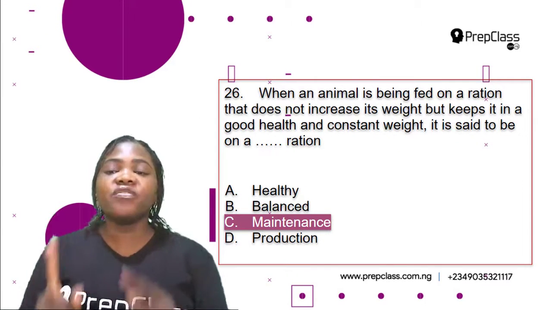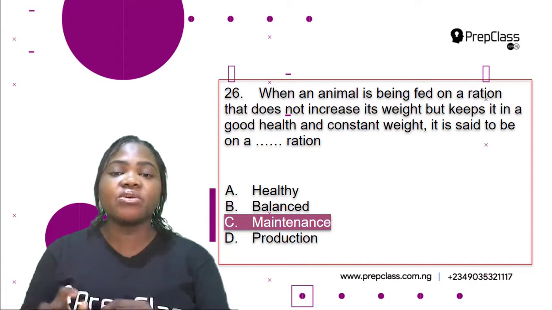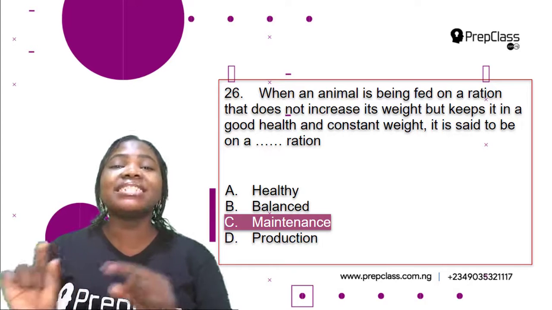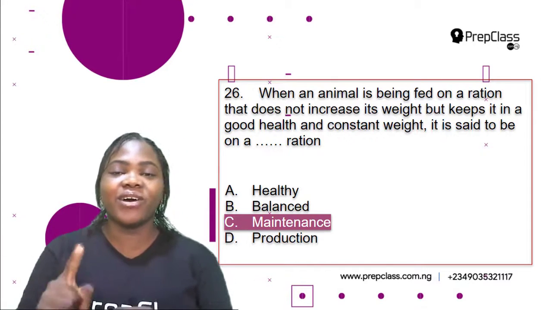When an animal is being fed on a ration that does not increase its weight but keeps it in good health and constant weight, it is said to be on a maintenance ration. So C is the correct option.